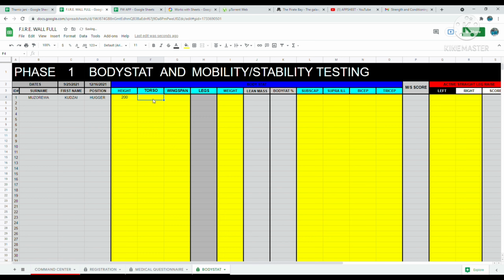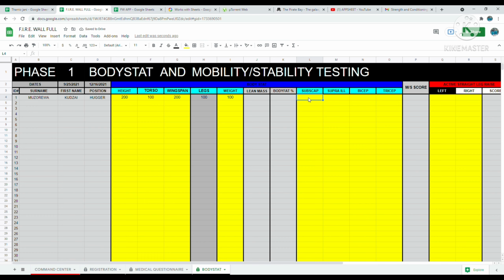When I sit down, the torso measurement is basically you just sit down and you measure from the floor to the top of that athlete's head, and I am that, my torso is that tall. And then wingspan is, because it's probably actually true, that's my wingspan. My body weight is, let's just stick with easy numbers, 100.